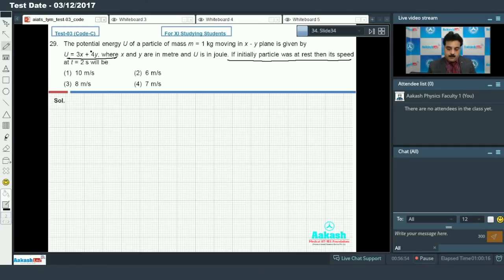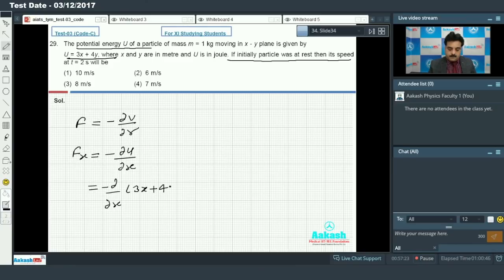Because the potential energy is given for a mass of 1 kg moving in the xy plane, you know from a conservative force we have the relation F equals minus dabber U by dabber r. So if I go along the x-axis, we'll write minus dabber U by dabber x, because I have the value of potential energy, and that is 3x plus 4y.